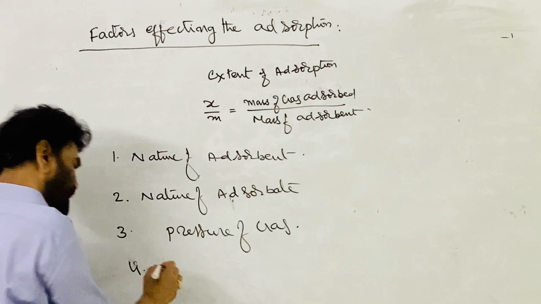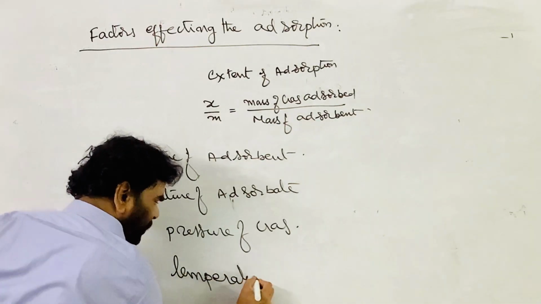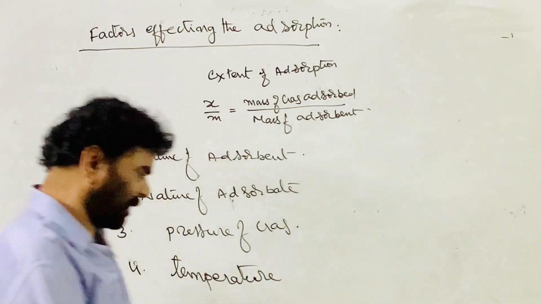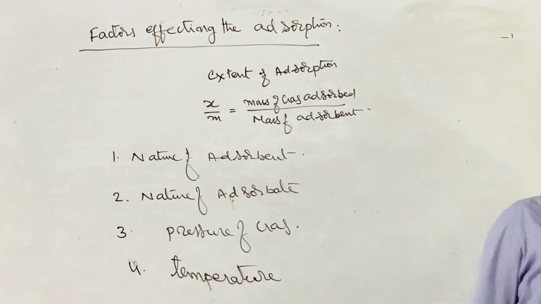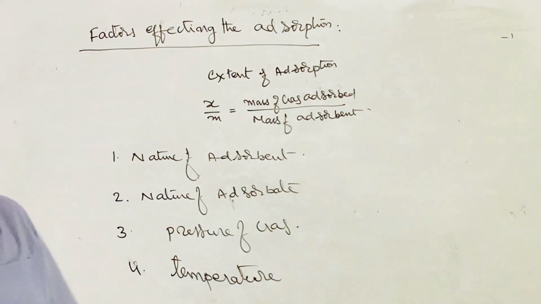The fourth one is the temperature. These are the 4 important factors which influence the extent of adsorption.